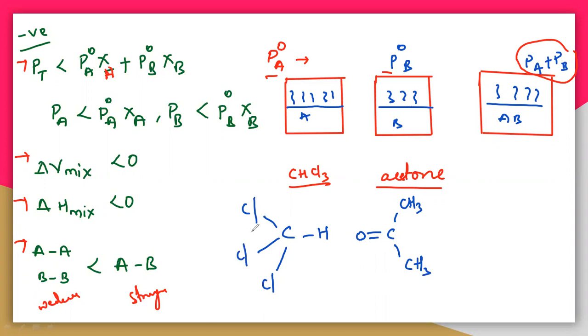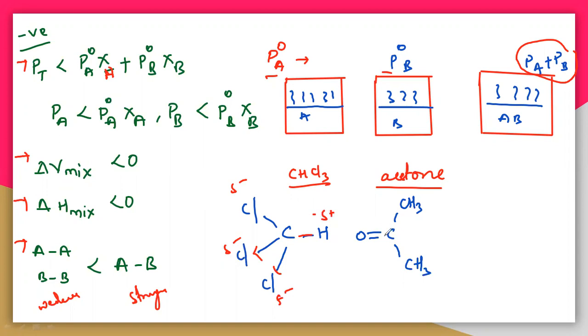See here, this chlorine is more electronegative and this chlorine also more electronegative. So it will withdraw the electrons from the carbon. You are getting a partial negative charge here. So here the chlorine is an electron withdrawing group, so partially you are getting the negative charge, so that this hydrogen will move towards like this. The electrons will be captured by the carbon. So that means this hydrogen will get the partial positive charge.